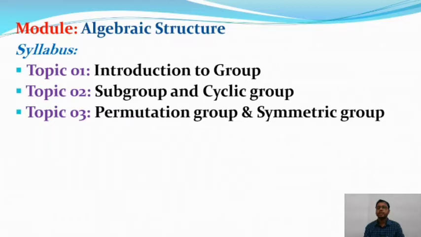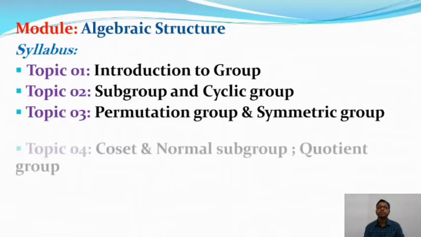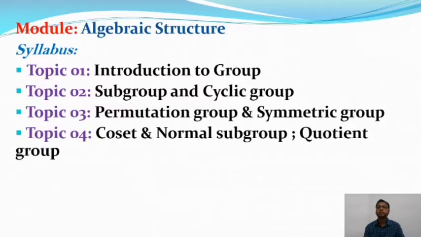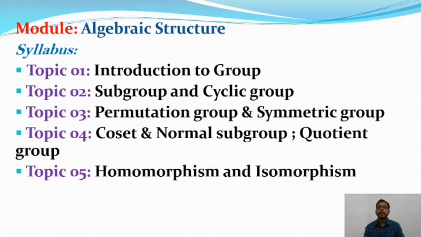And then we will talk about the coset and the normal subgroup. They all belong to group theory, and quotient group also, and Lagrange's theorem we will discuss in topic 4. After that we will discuss homomorphism and isomorphism in topic 5.